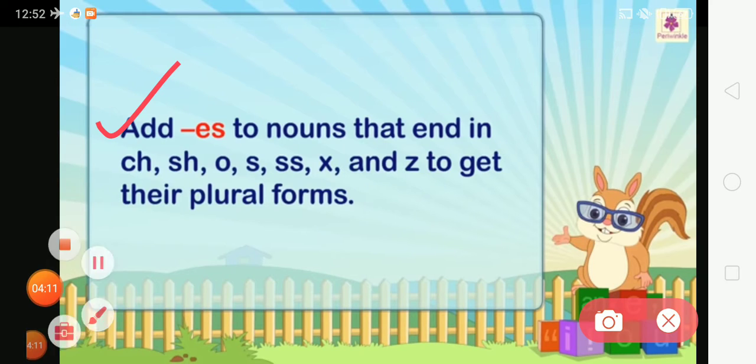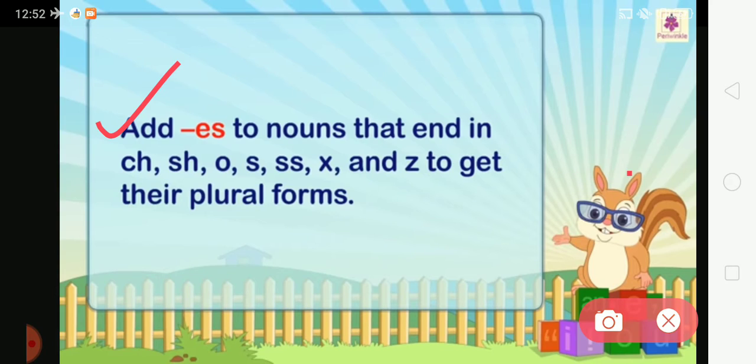As we know, we add s to most nouns to show the plural form, but you have to remember that we add es to nouns that end in ch, sh, o, s, double s, x and z to get their plural form.